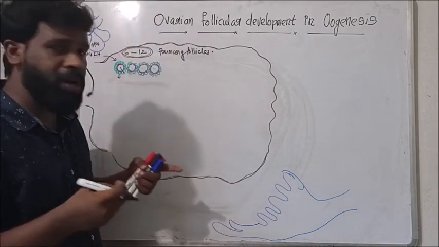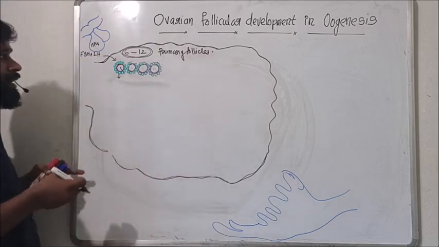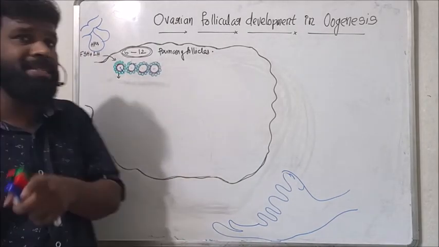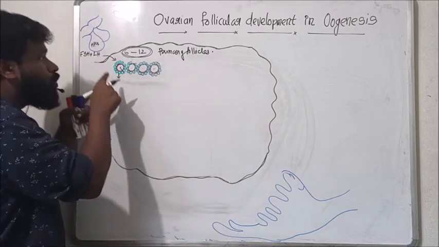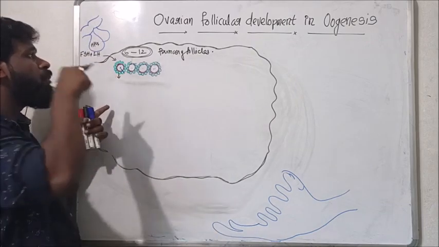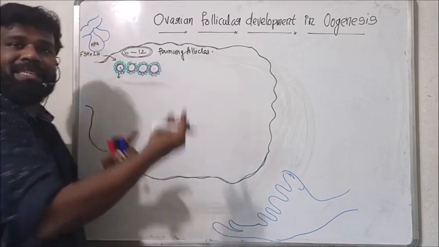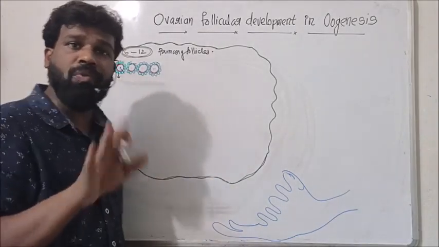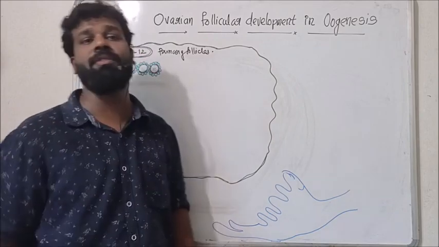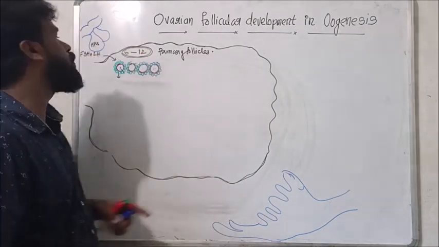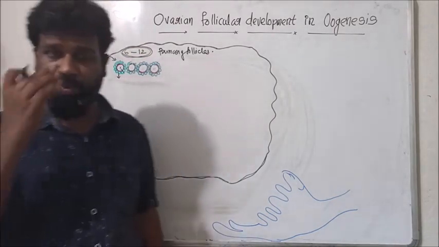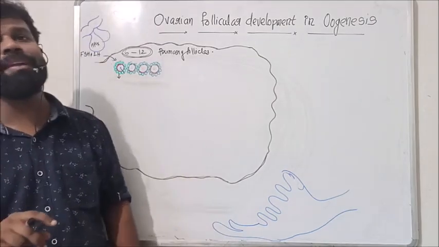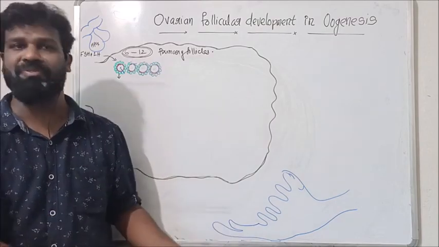Exceptions exist, but usually only one is fully competent to FSH and LH, and the rest are not. As a result, that particular primary follicle becomes the fully developed ovarian follicle.